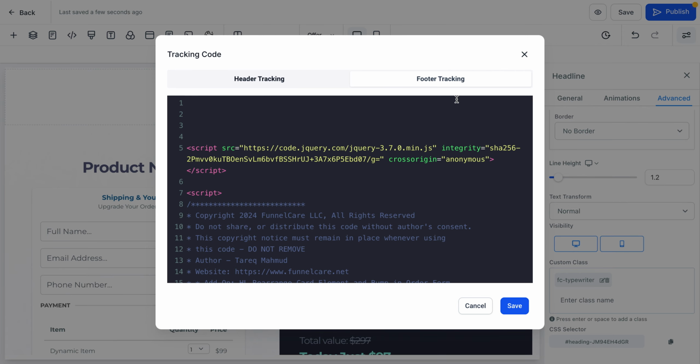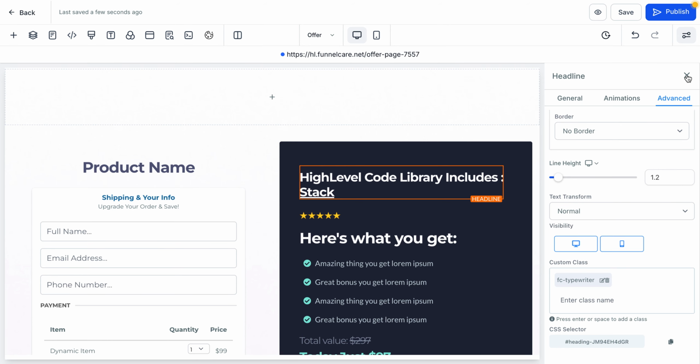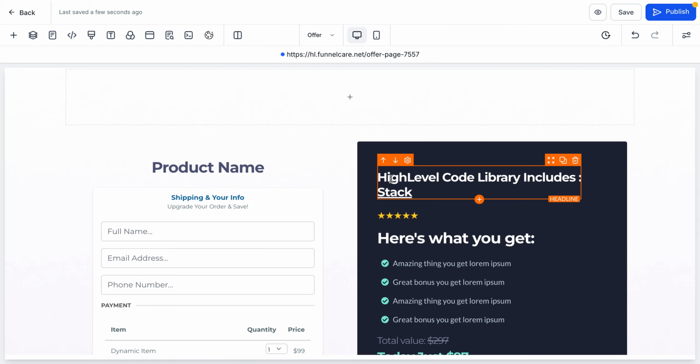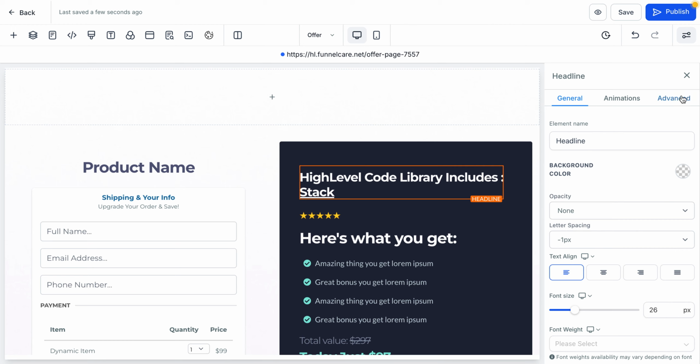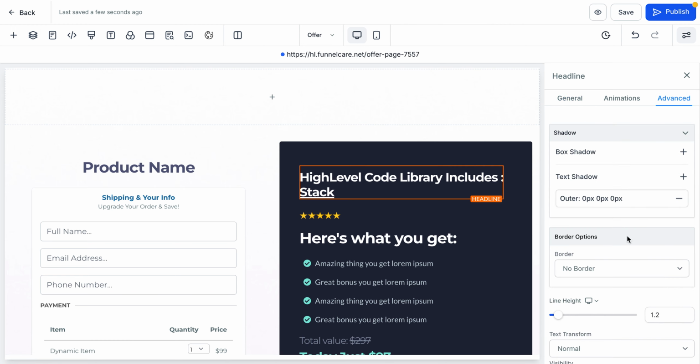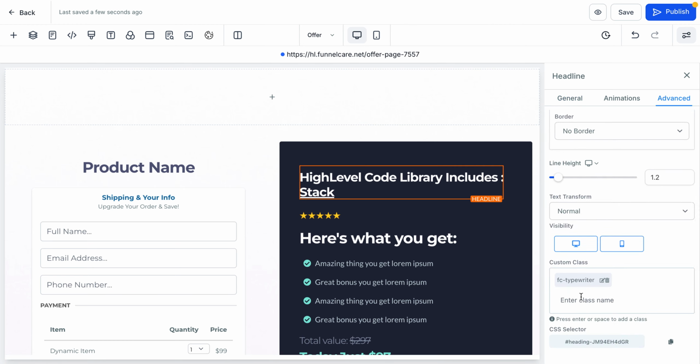Then inside page editors, this is my headline element. Click on your headline element settings, click on advanced. You need to add a custom class. Add a custom class of FC-typewriter, T-Y-P-E-W-R-I-T-E-R, FC-typewriter. Hit enter. As I've already added this custom class, I'm just showing you how you're going to add this custom class.